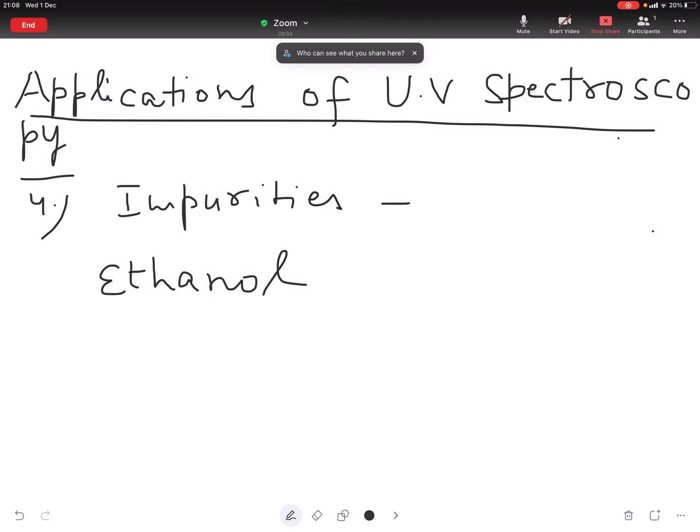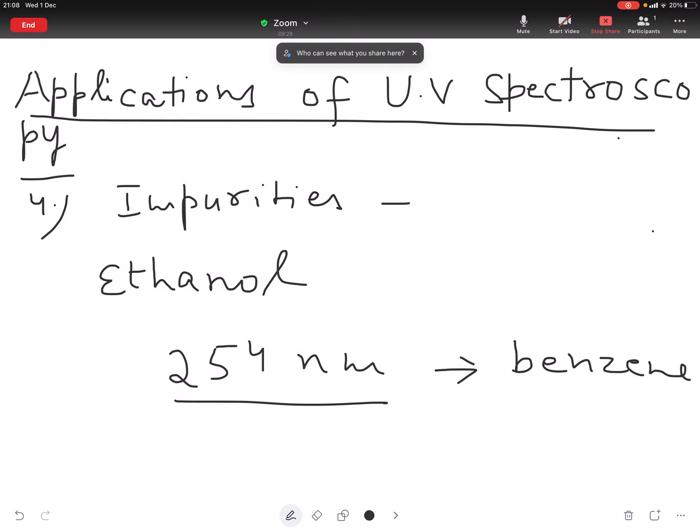If the UV spectrum of the sample shows an absorption at 254 nanometers, it contains benzene. Otherwise not, because ethanol is transparent at this wavelength. So absorption which takes place at 254 nanometers, this is due to benzene. And ethanol is transparent at this wavelength. So impurities can be detected in samples.